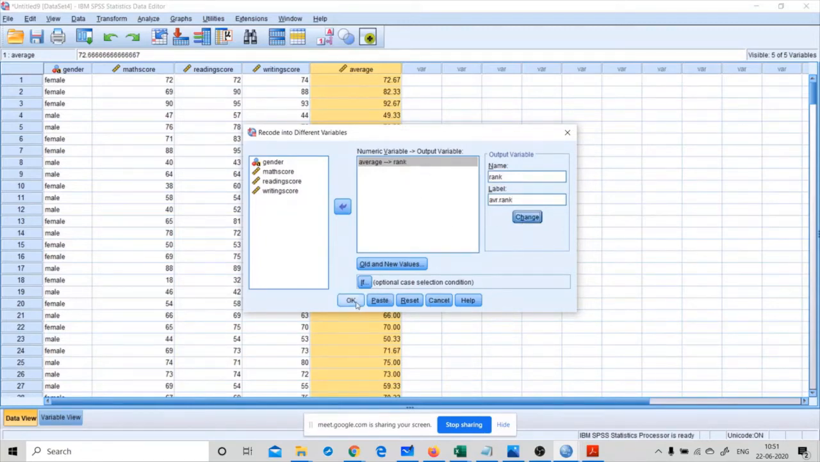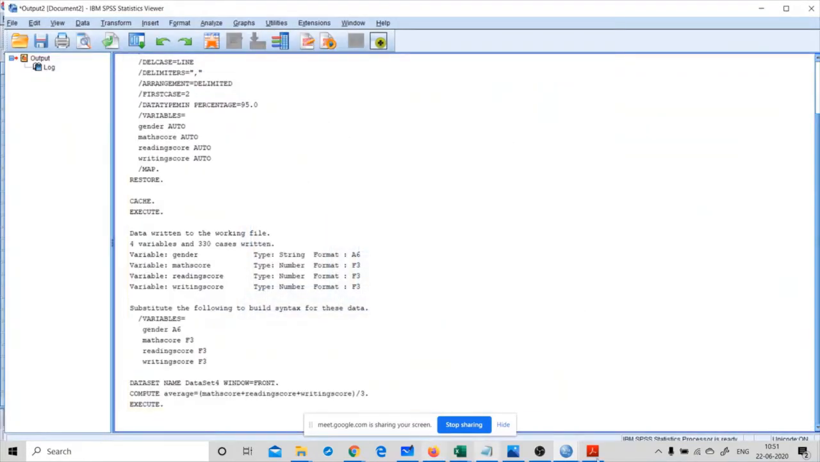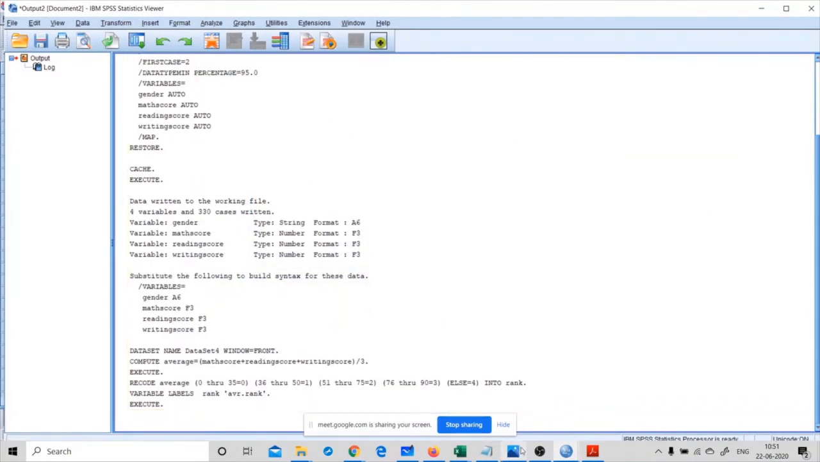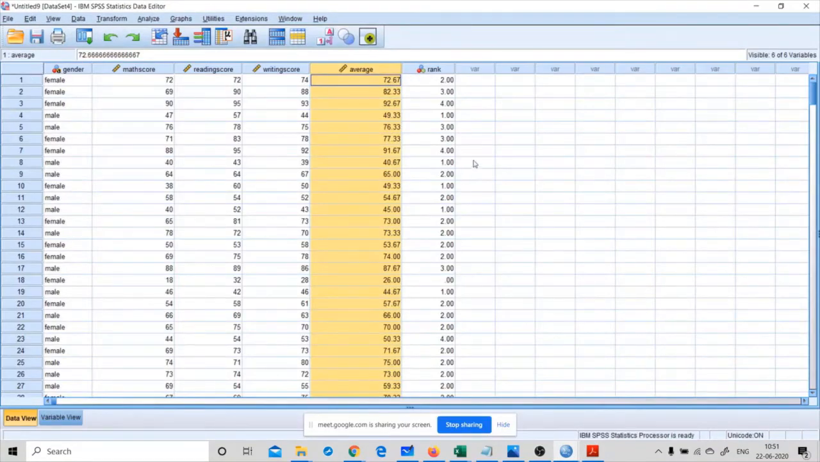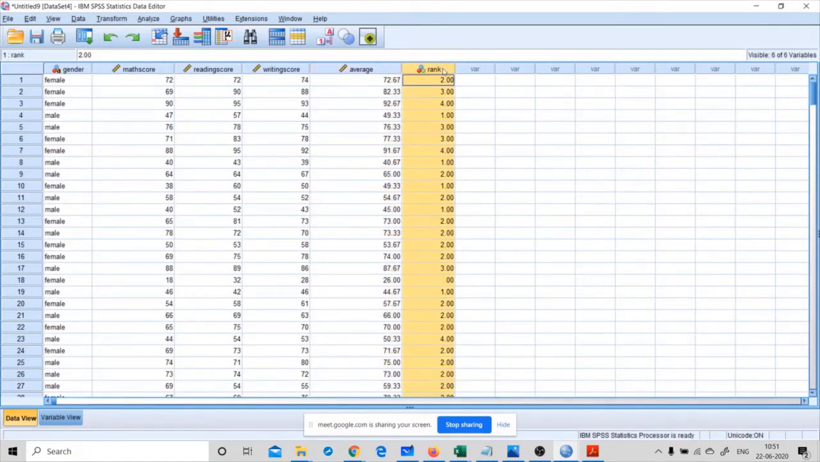Okay. Let me click on this. Now you will see an extra variable added here in the name of rank. So this is how we can recode our existing variable to a new variable based on some computation on the data. Based on this average data, I have computed rank for those data.